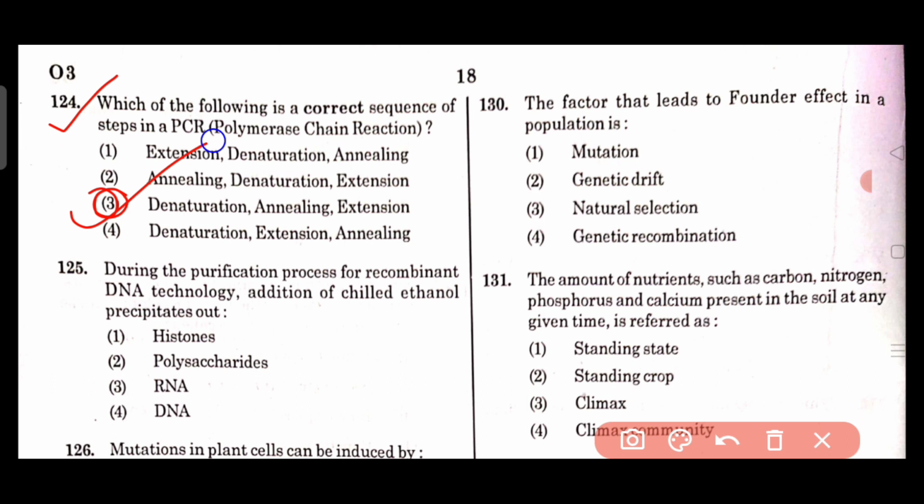Then question number 125. During the purification process of recombinant DNA technology, addition of chilled ethanol precipitates out. Options are histone, polysaccharide, RNA and DNA. So here the right answer is DNA.